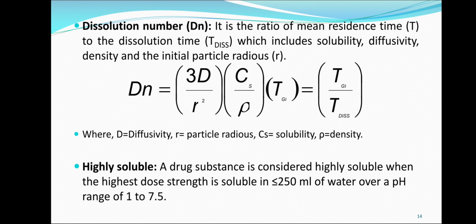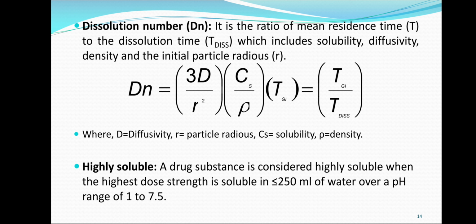It can also be expressed as TGI divided by T diss, where D is the diffusivity, r is the particle radius, CS is the solubility, rho is the density, TGI is the gastrointestinal residence time, and T diss is the dissolution time.